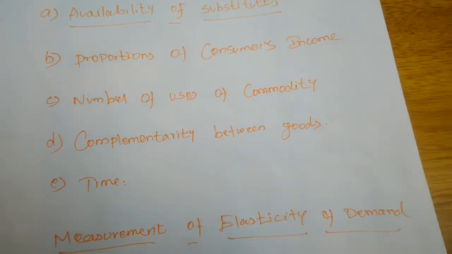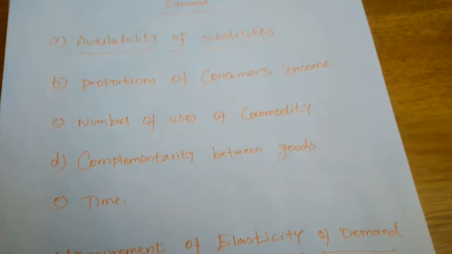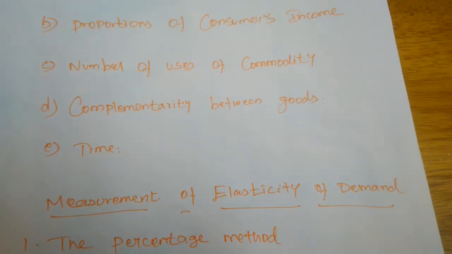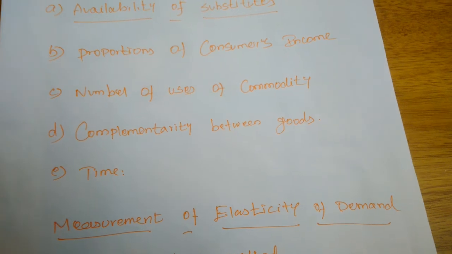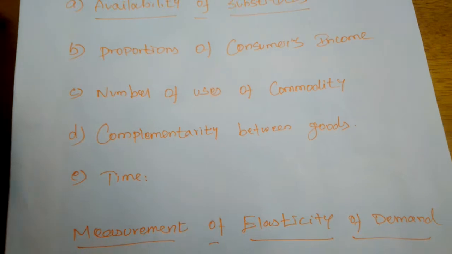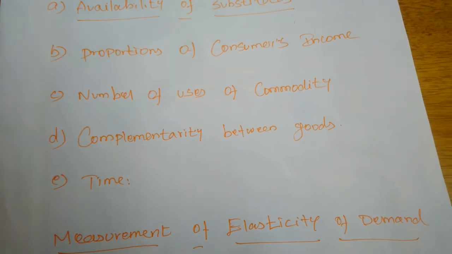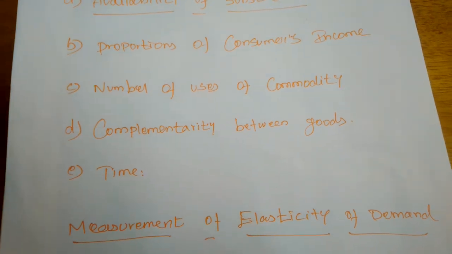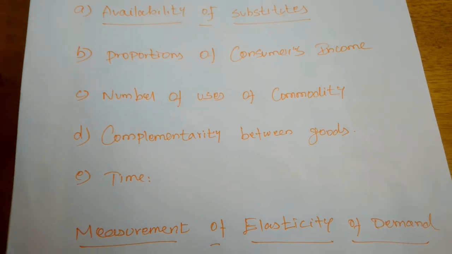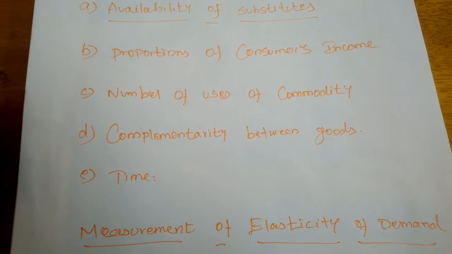Okay, so the complementarity between goods also will be determining the elasticity of demand. Next is time. Time is also one of the most important determinants of elasticity of demand. In this, we can consider two types of time, the long run and the short run. The long run means we can consider 2 or 5 years. Short run means within a month, within a day or within a week.